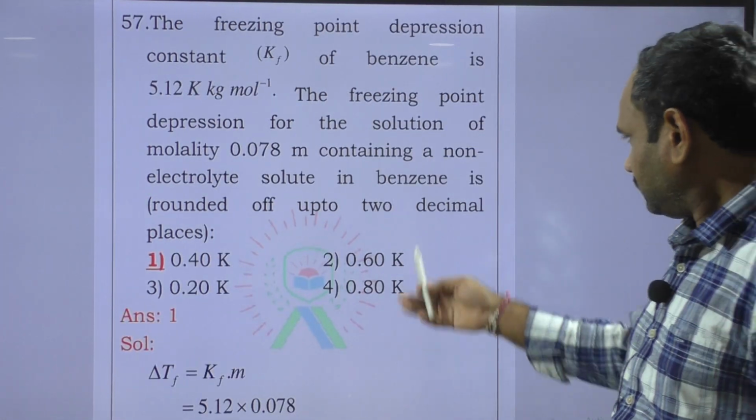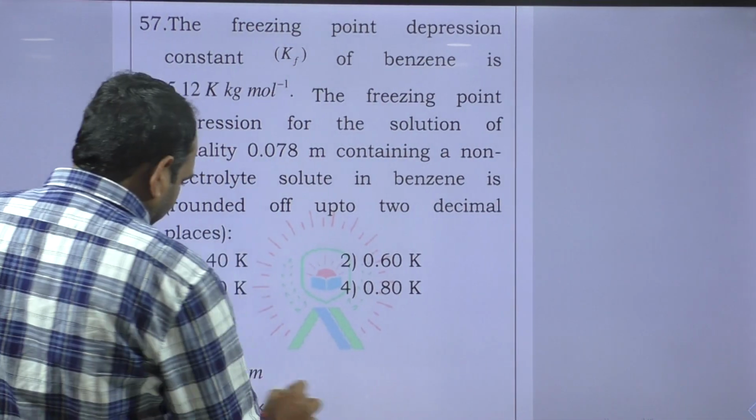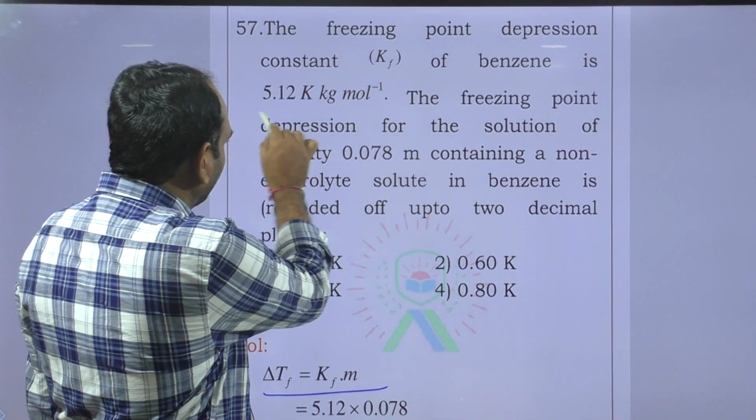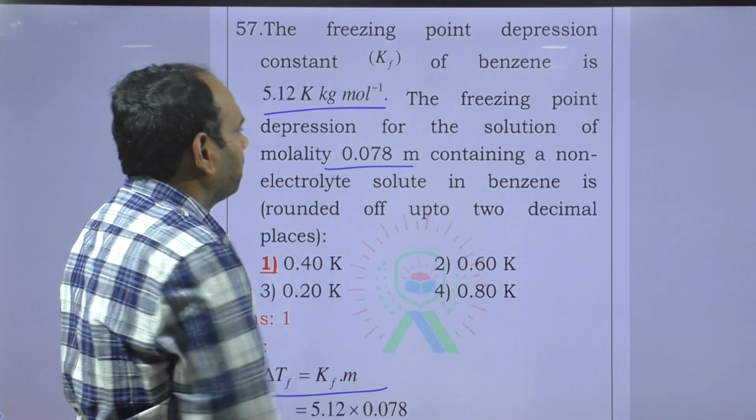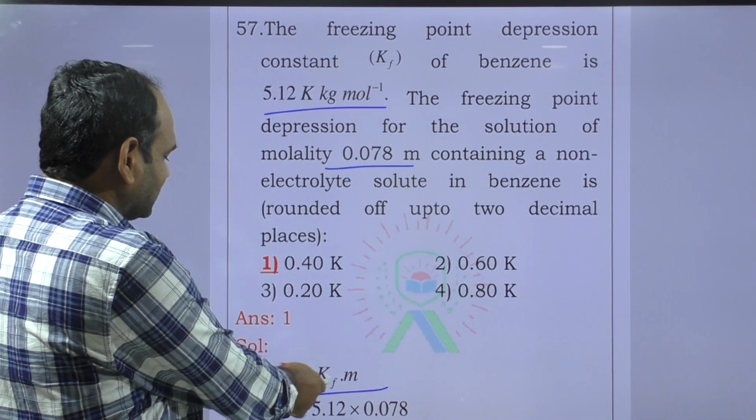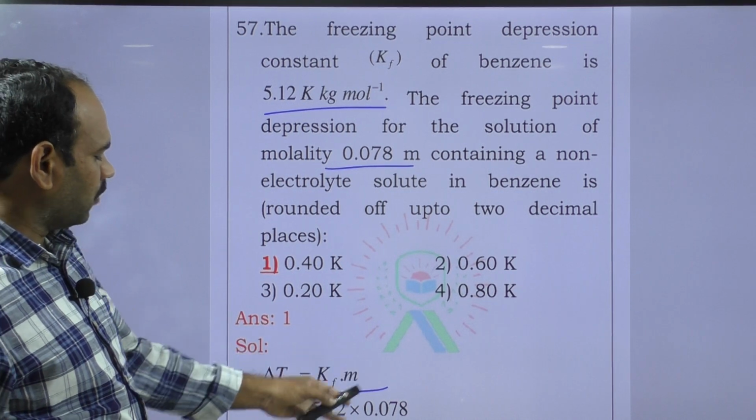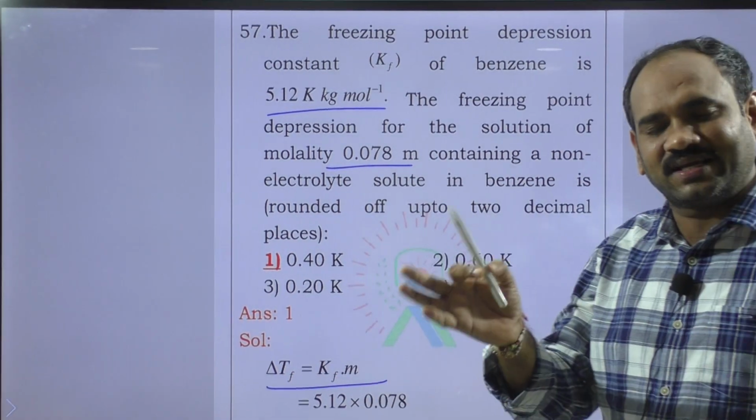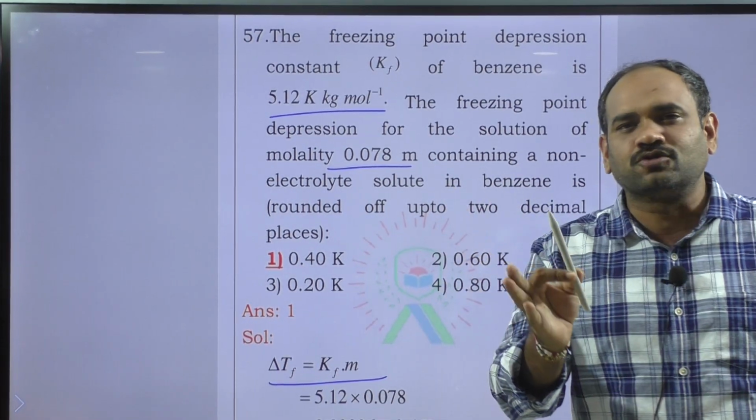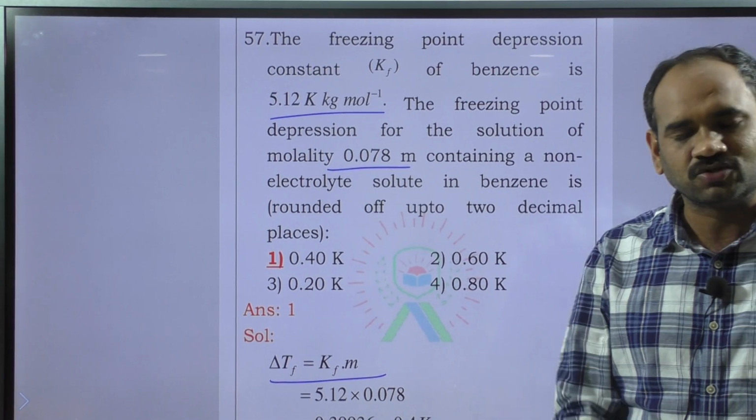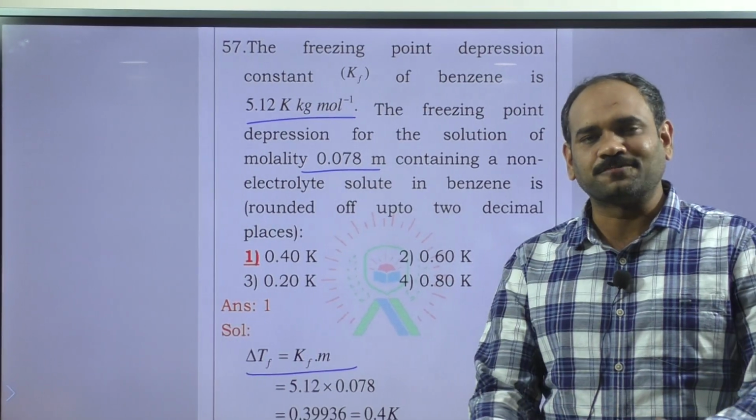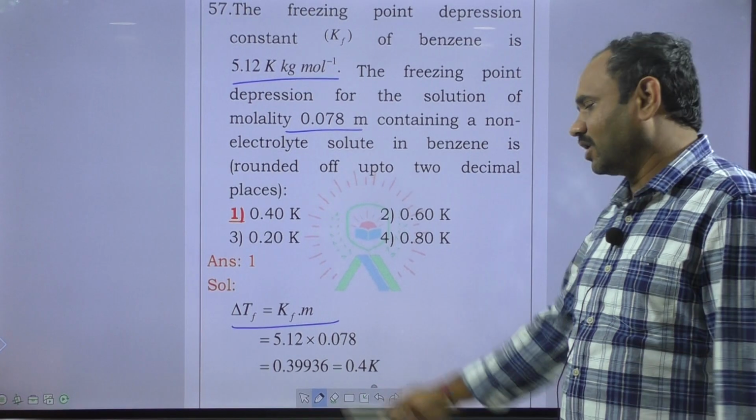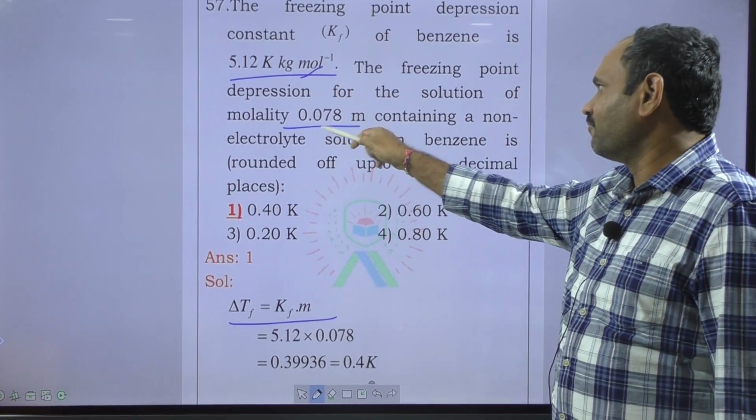Next question. Here delta Tf is equal to Kf into molarity. He has given the Kf value and he has given the molarity. That's why delta Tf is equal to Kf into molarity. Direct formula substitution. Now we can observe this total paper in physical chemistry: direct formula substitution questions. There are no 2-step questions, no 3-step questions. Direct formula substitution.